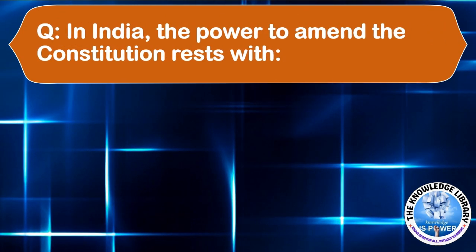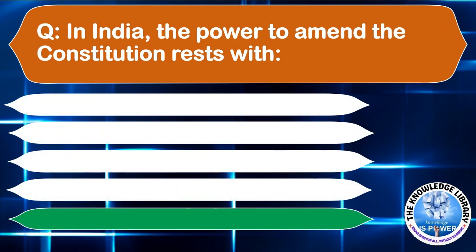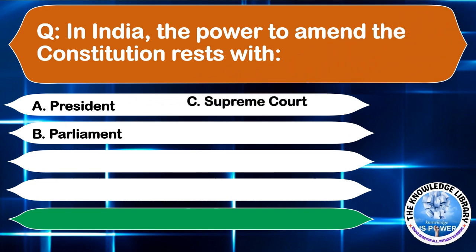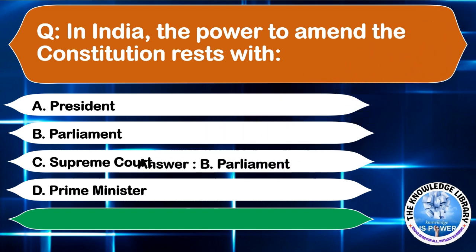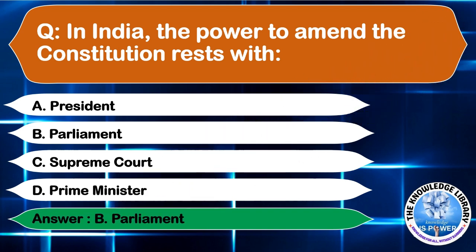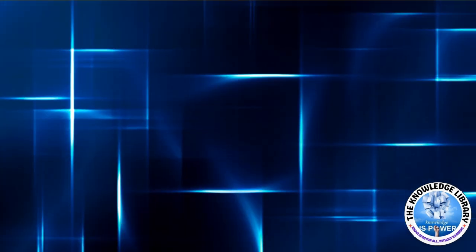In India, the power to amend the constitution rests with option A, President, option B, Parliament, option C, Supreme Court, or option D, Prime Minister. The correct answer is option B, Parliament. Moving to the next question.